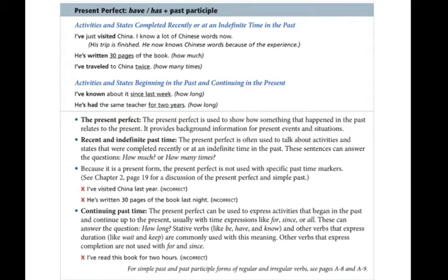What about the present perfect? We use the auxiliary have or has plus the past participle. We use the present perfect for activities and states completed recently or at an indefinite time in the past. I've just visited China. I know a lot of Chinese words now.